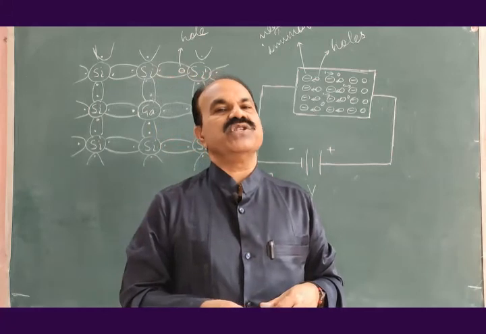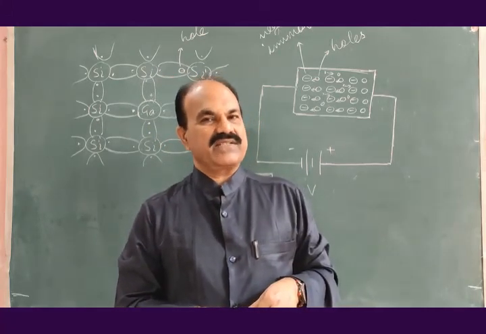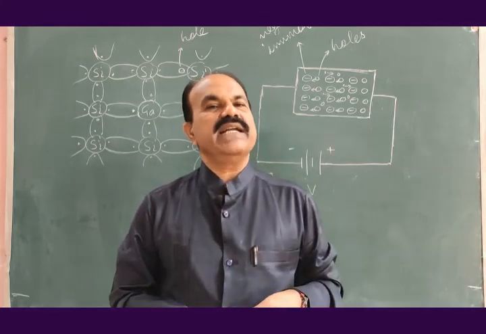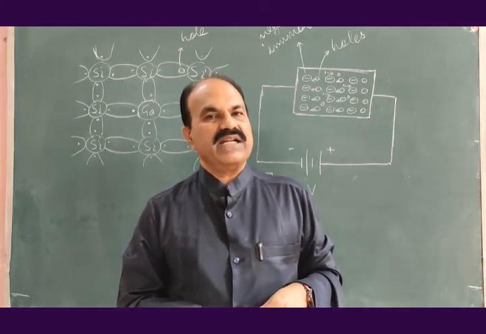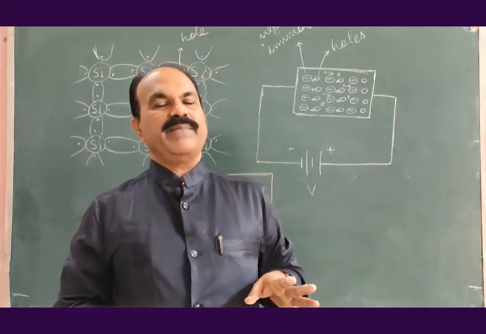This is about the second category of extrinsic semiconductors. With the study of this second category of extrinsic semiconductors, we have completed types of semiconductors.